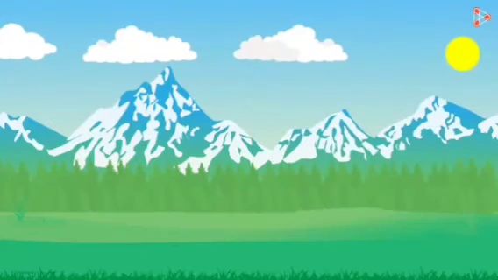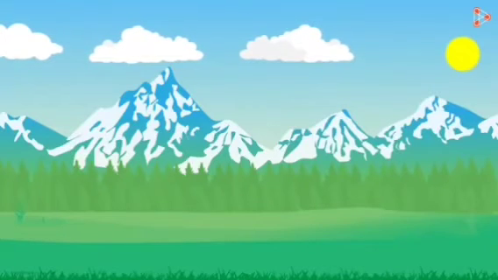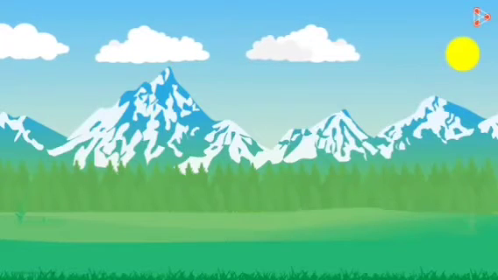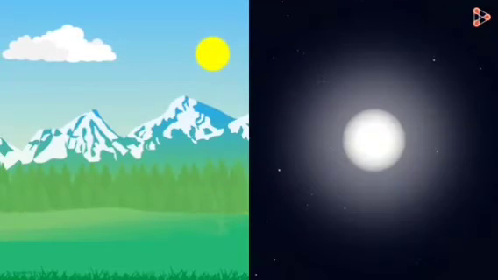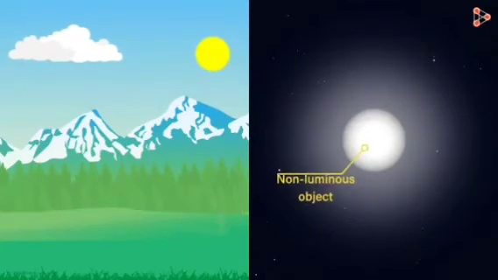In the daytime, we are able to see blue skies, white clouds and green grass because the light from the sun is getting reflected by them and traveling towards our eyes. At night, we are able to see the moon because it is reflecting the light from the sun. Note that the moon is non-luminous and it cannot generate its own light. As I said earlier, most of the objects that we come across in our daily life are non-luminous. We only see them because they reflect the light.